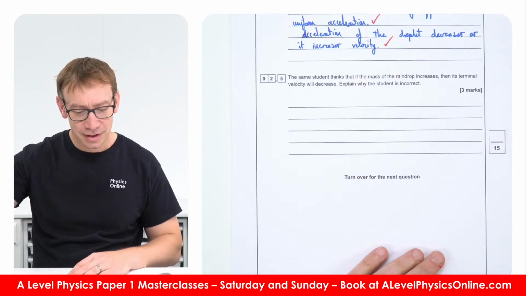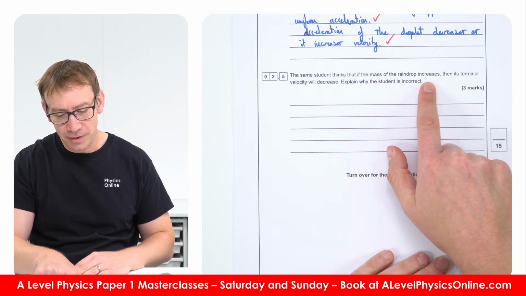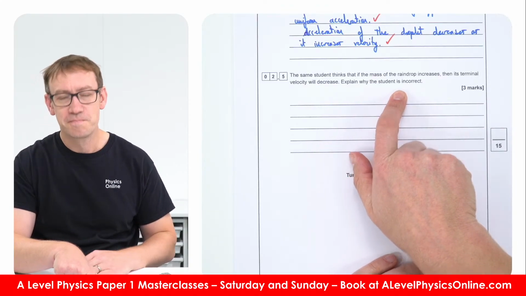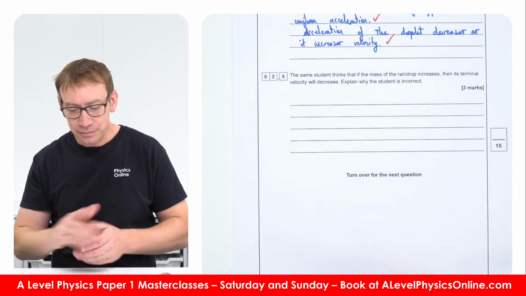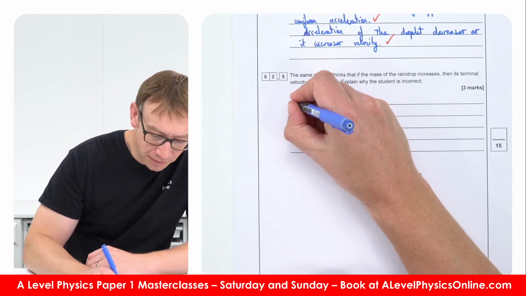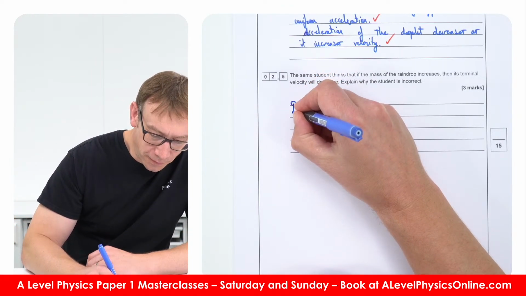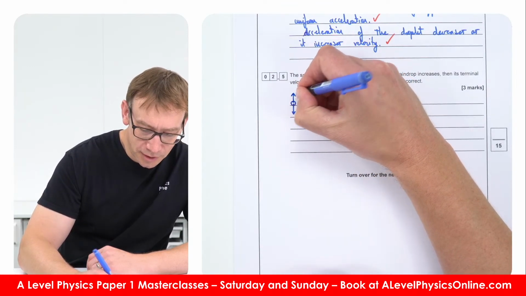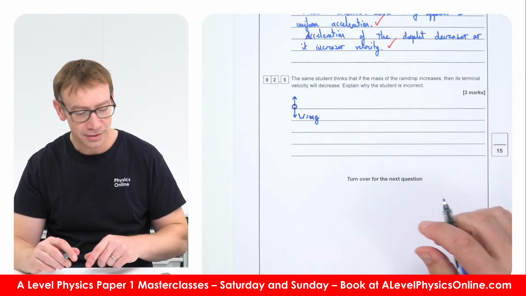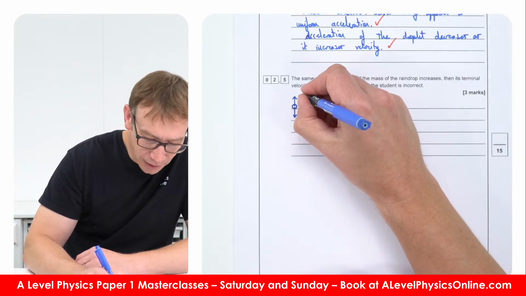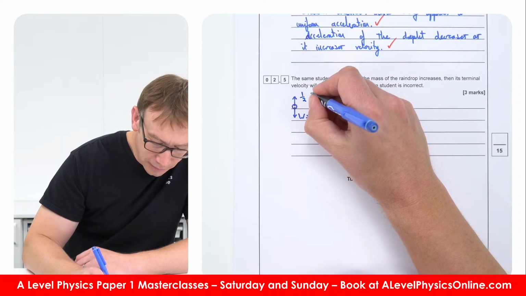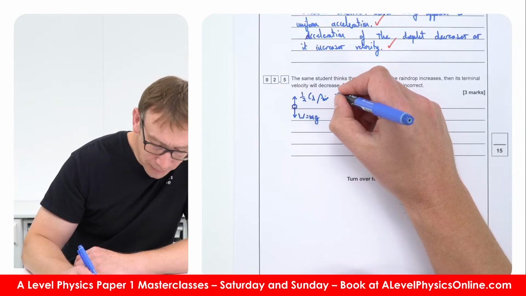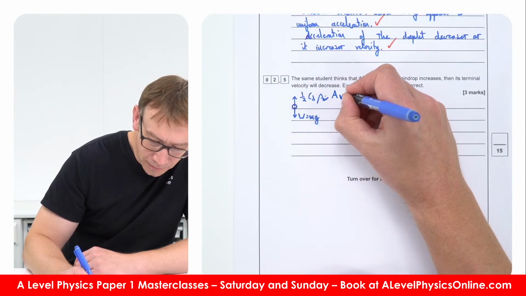Okay, right. The same student thinks that if the mass of the raindrop increases, then its terminal velocity will decrease. Explain whether the student is incorrect, or correct. So, let's think back to what we had. If we've got this droplet, then the weight force, which equals mg, is going to be equal to the drag force, which we said on the other page was equal to a half c, the coefficient of drag, times the density of air times the area times v squared.